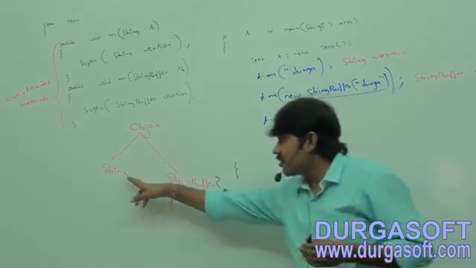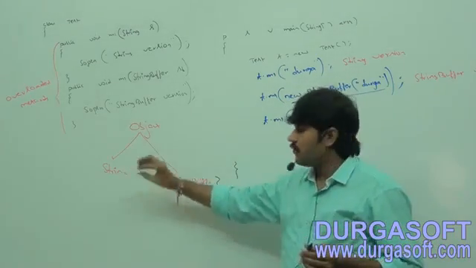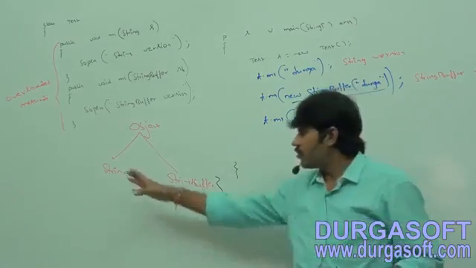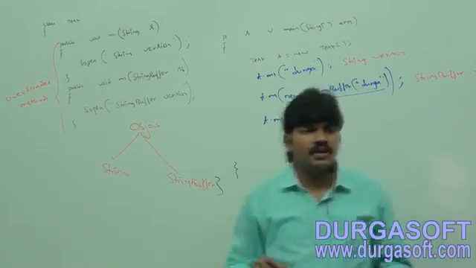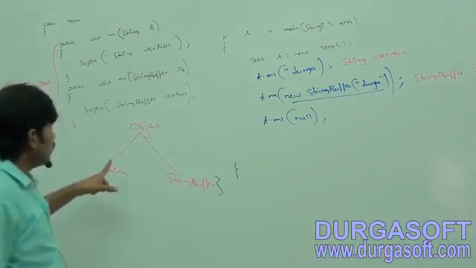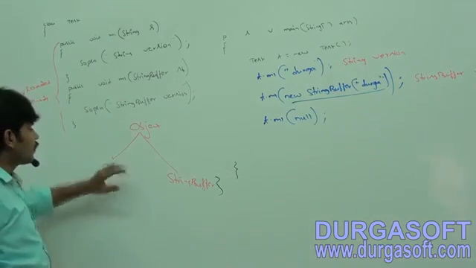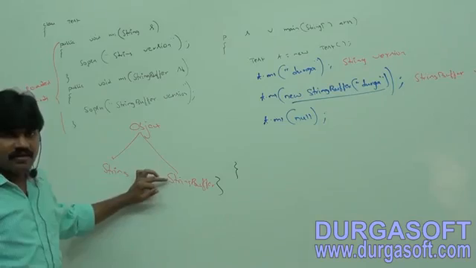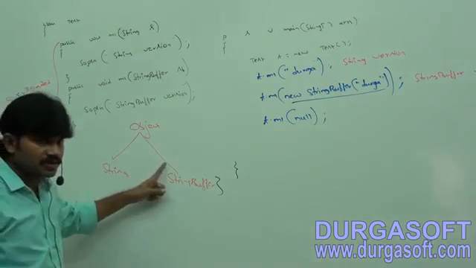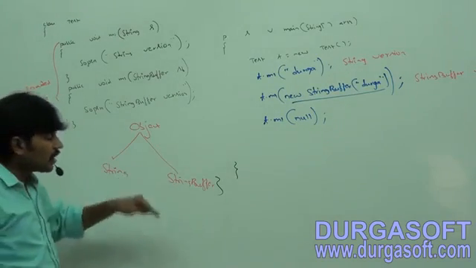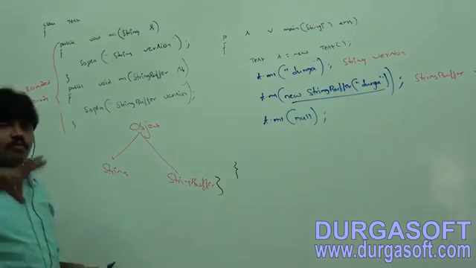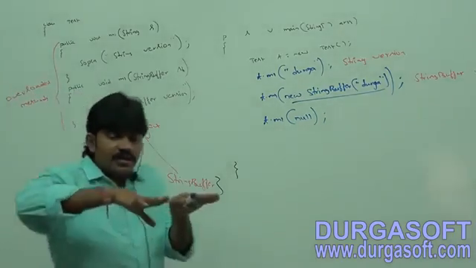Because String and StringBuffer are both at the same level. If one is the parent and the other is the child, the child can get the chance. But both are at the same level. If the compiler gives priority to String, then StringBuffer can complain, and if the compiler gives the chance to StringBuffer, then String will complain. Both methods matched.